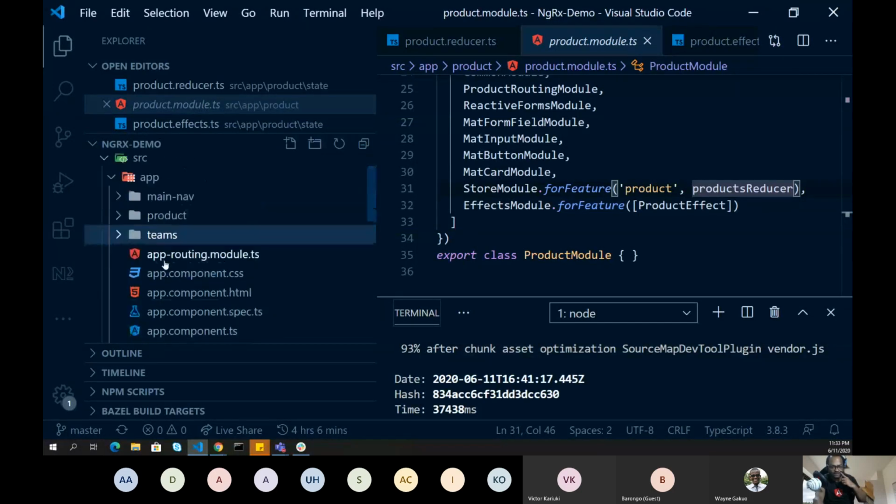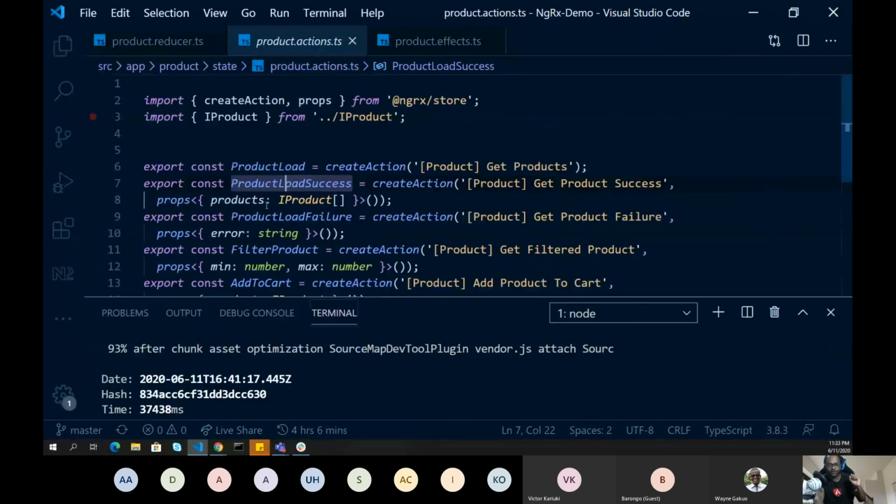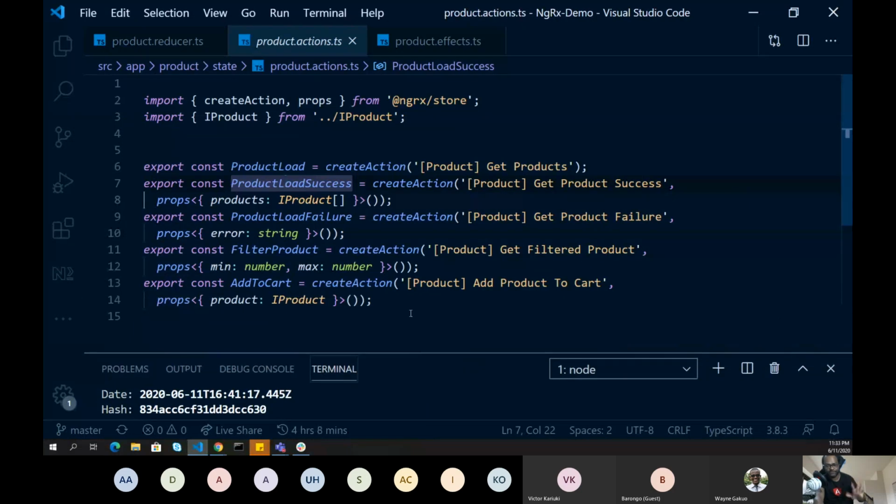So let's see, the first thing is we have to define some actions. In product, I have defined few actions. So how to write an action. In NGRX 7 and below, it was a different way.